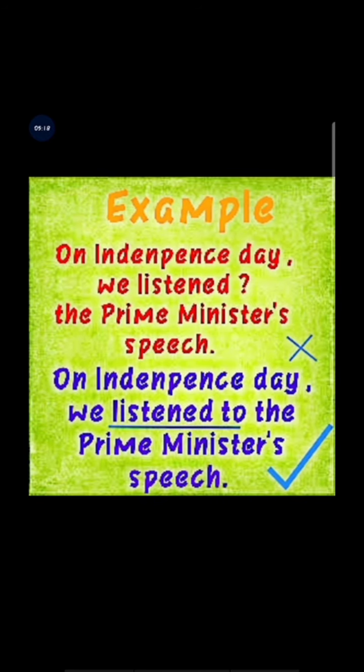Okay, another example: on Independence Day, we listened the Prime Minister's speech. Again, after listened, to is missing here. On Independence Day, we listened to the Prime Minister's speech. So, it is the correct answer.